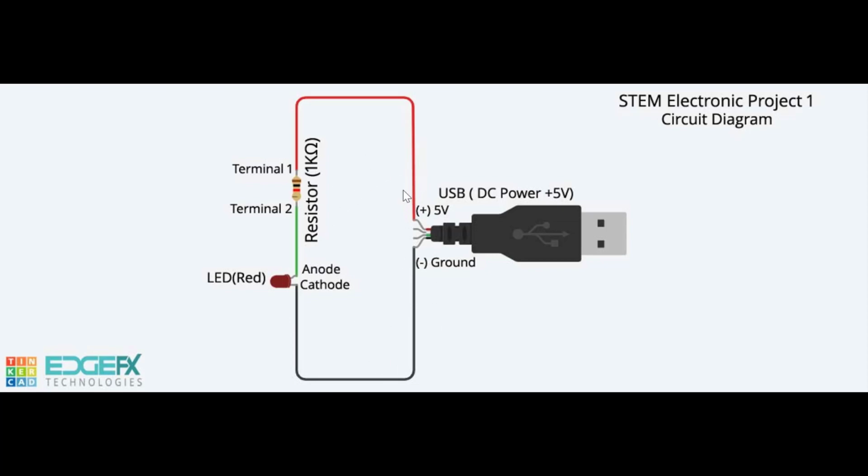When the current flows in the closed circuit, the red LED glows, indicating that the circuit is powered and vice versa. This circuit is used as a power indicator circuit for all the remaining projects. Resistors are used to limit the current in the LEDs to protect them from getting damaged.